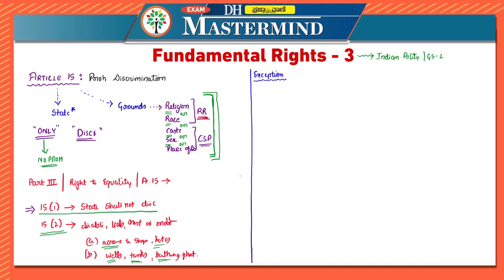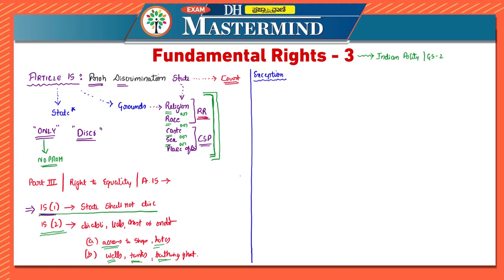If this is your first time reading polity, then you might get a little confused. But you have to remember that it is a prohibition against discrimination by the state itself, and on what grounds? These are the grounds, mentioned in the article. So what if they are discriminated? The fundamental right itself is saying that they should not be discriminated. Then that individual can directly approach the court, and steps will be taken against the state.